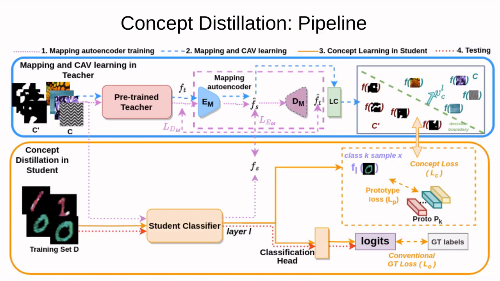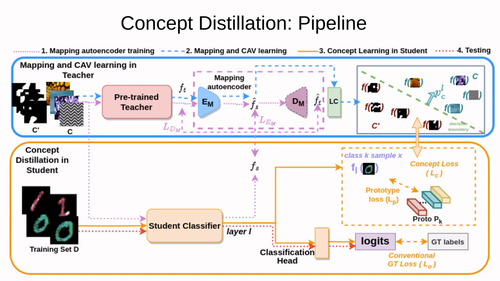Our framework comprises a concept teacher and a student classifier and has the following 4 steps. 1. Mapping teacher space to student space for concept C and C dash by training an autoencoder EM and DM, dash purple lines. 2. CAV VLC learning in map teacher space via a linear classifier LC dash, blue lines. 3.